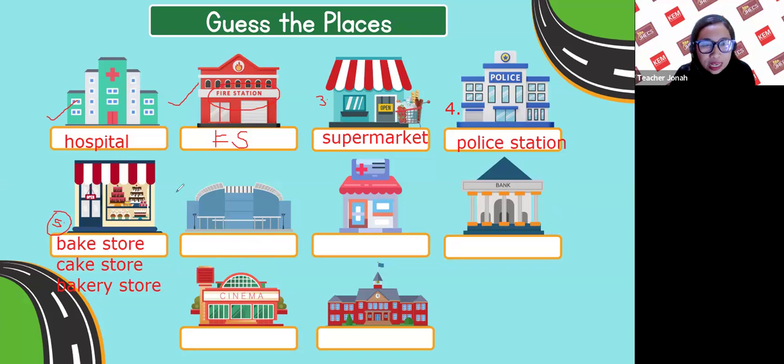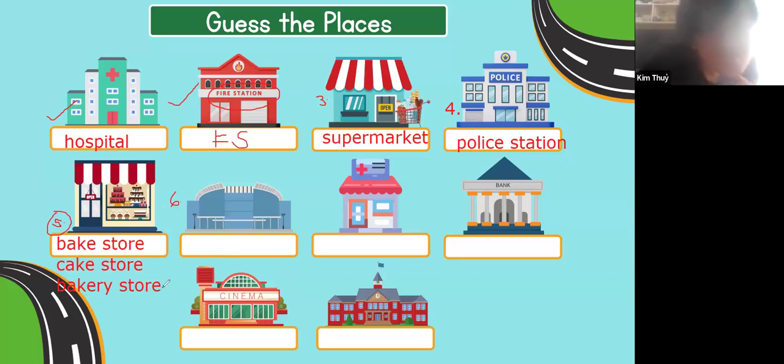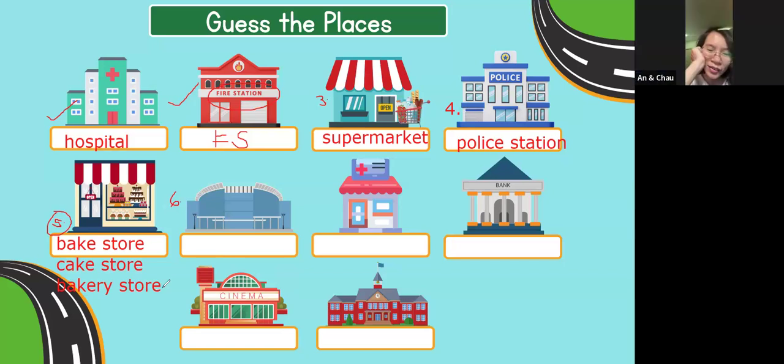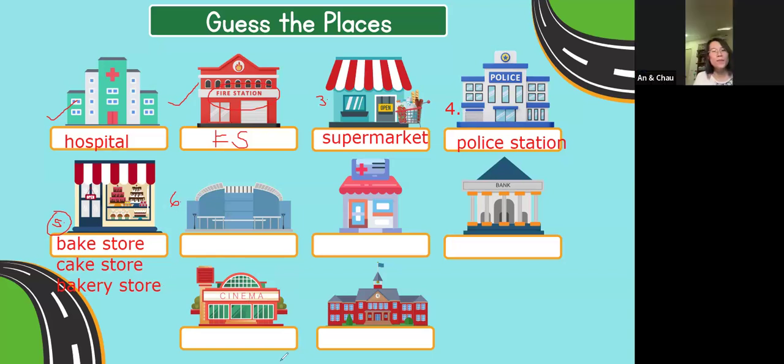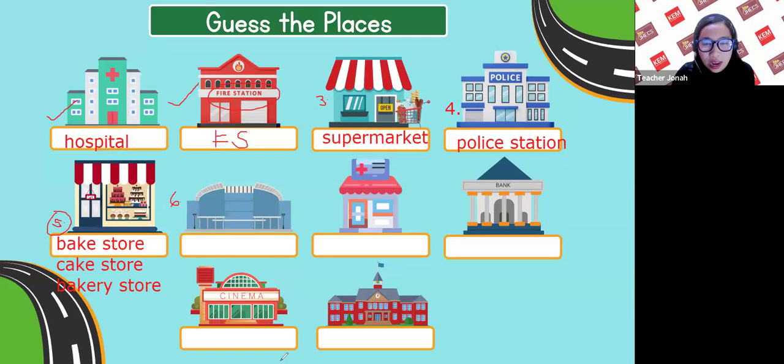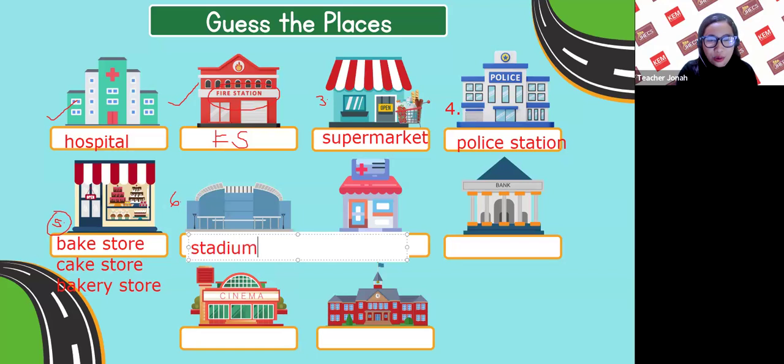And number 6, can you identify what is this? What is that, class? Stadium. Okay, stadium. What else? Any guess?